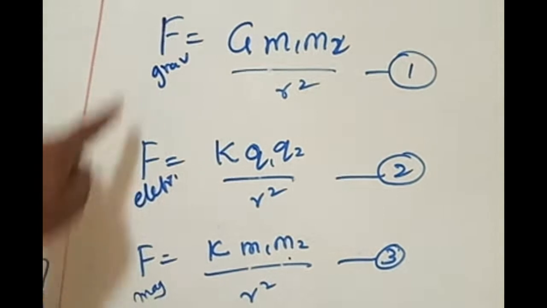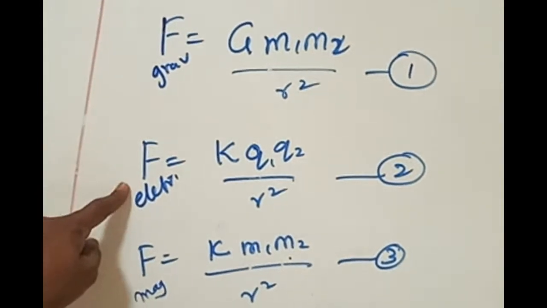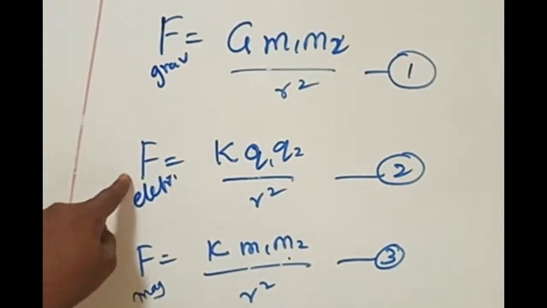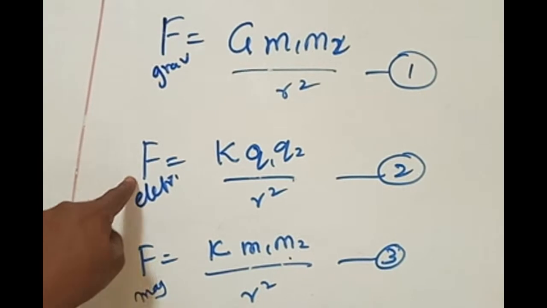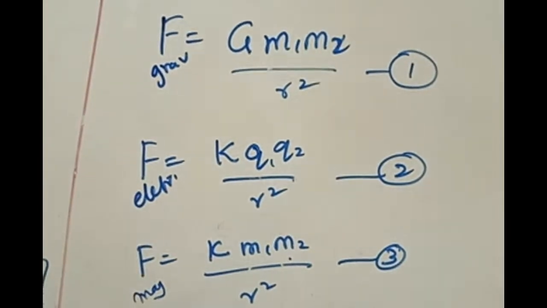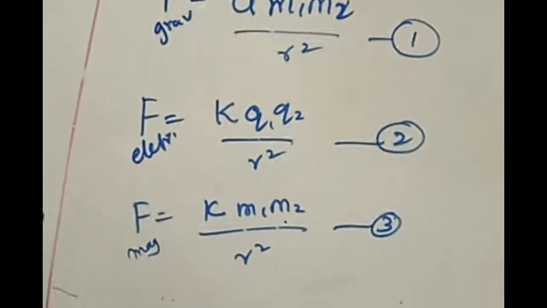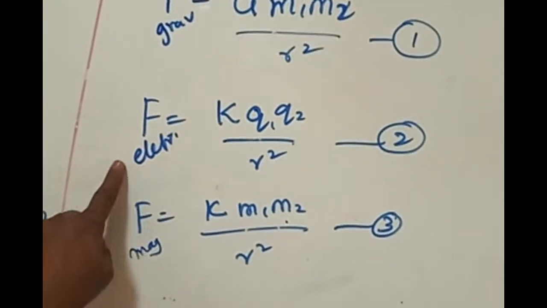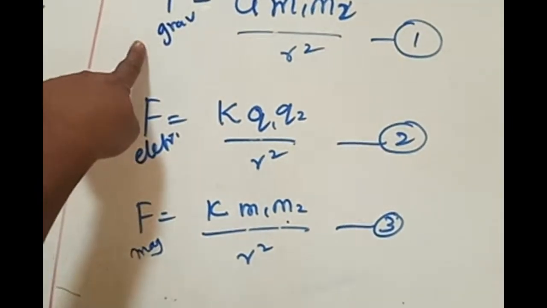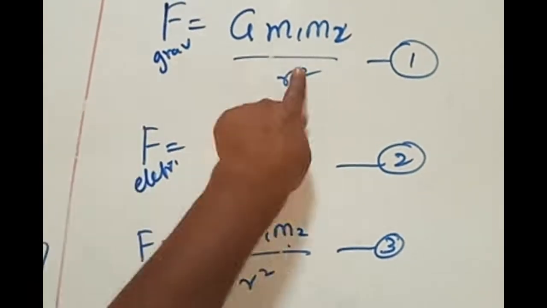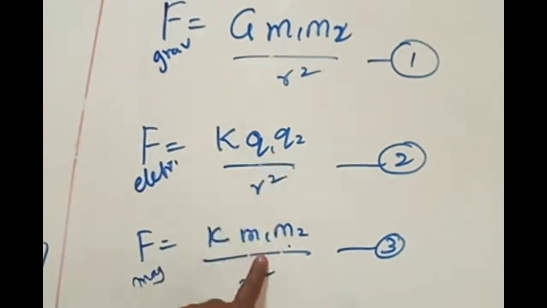Newton's law of gravitation, and Coulomb's law of electrostatics, which states this, this is Coulomb's law. This is called the inverse square law of magnetism. This is for magnetism, this is for electricity, and this is for gravitation. These are two masses, these two are charges, these two are poles.